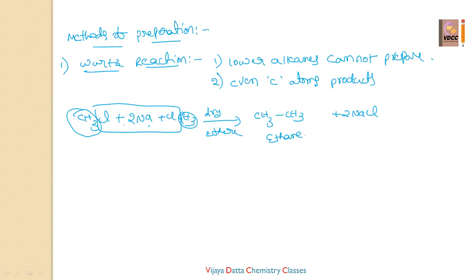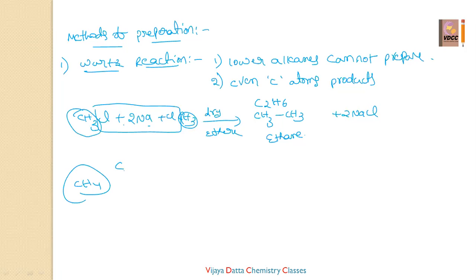Why can we not prepare lower alkanes? The simple logic is that we are taking 2 moles. If you take CH3Cl, obviously in the product it is C2H6. We have to double that alkyl group, so we cannot prepare CH4 from this Wurtz reaction, because if you take CH3Cl you have to double it, and then you will get C2H6.